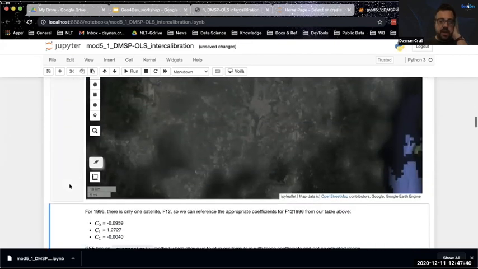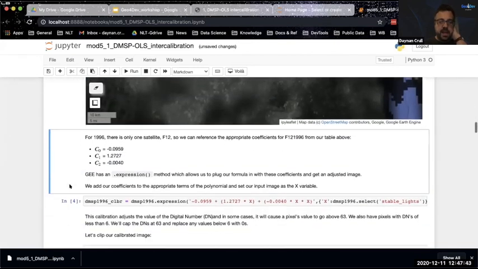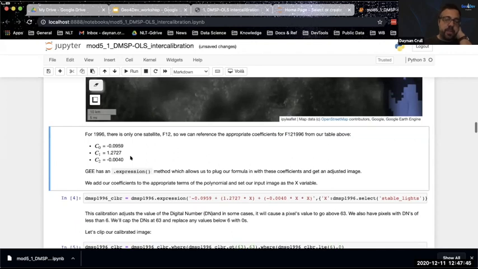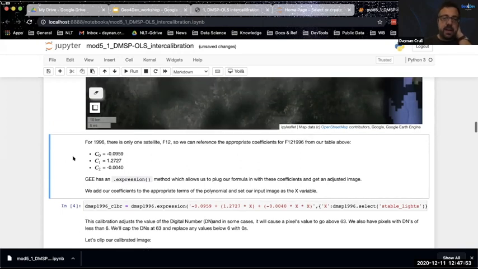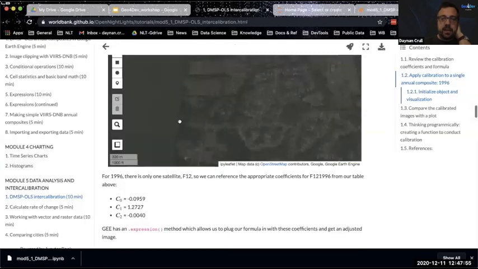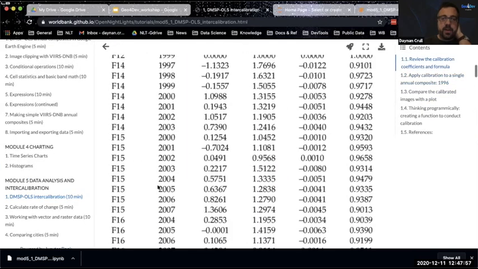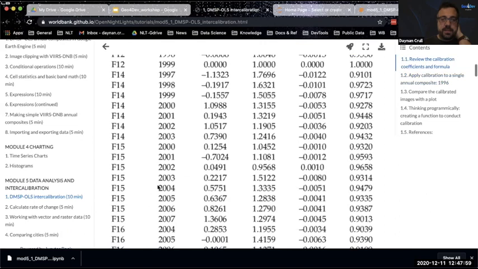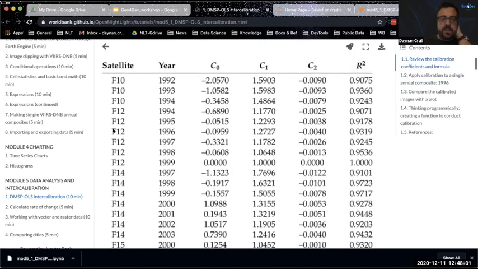Okay, so here's an area over Washington, D.C. And just for the sake of today, we're going to just look at the coefficients for one satellite year pair. So 1996, there's only one satellite, F12. Let's just select that. And by looking at our table above here, we know that for 1996, F12, the calibration coefficients, according to this model, are these three coefficients, okay?